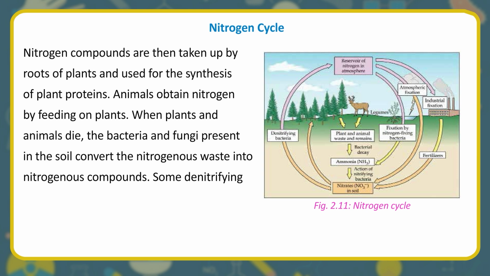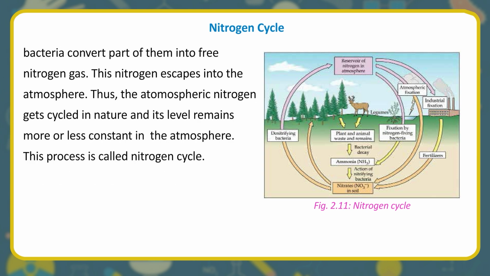When plants and animals die, the bacteria and fungi present in the soil convert the nitrogenous waste into nitrogenous compounds. Some denitrifying bacteria convert part of them into free nitrogen gas. This nitrogen escapes into the atmosphere. Thus, the atmospheric nitrogen gets cycled in nature and its level remains more or less constant in the atmosphere. This process is called nitrogen cycle.